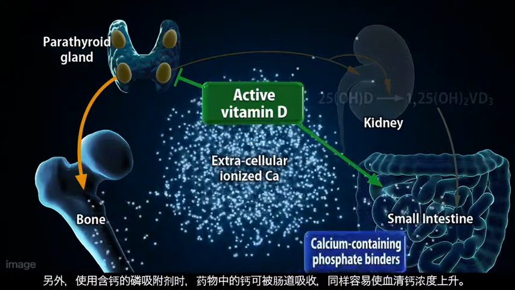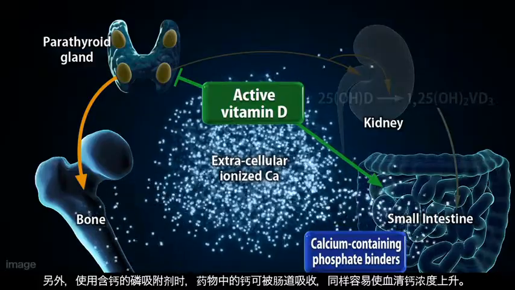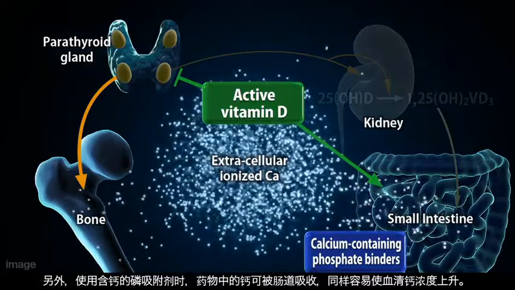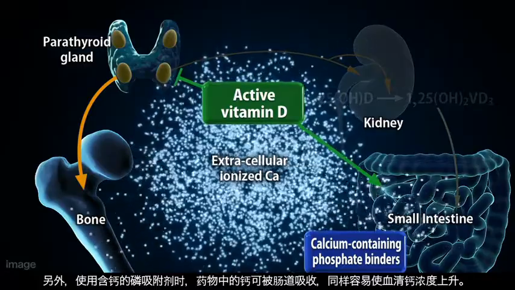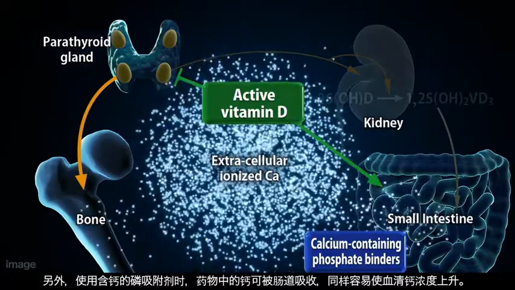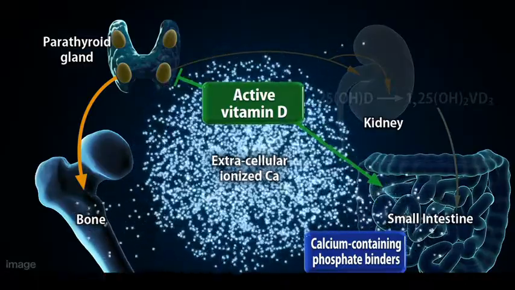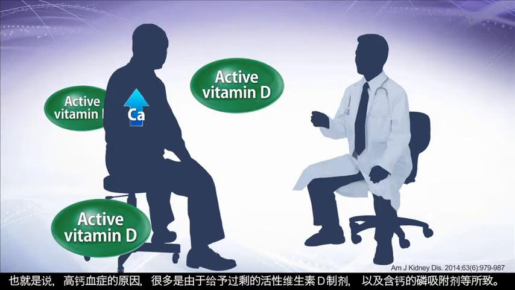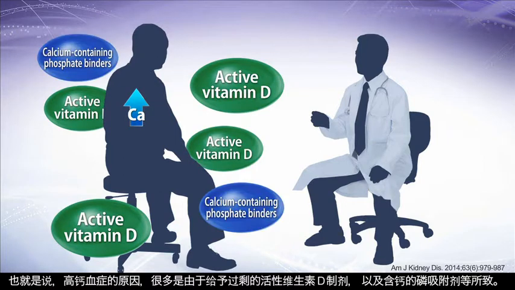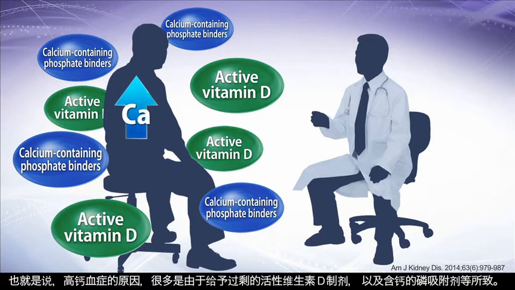In addition, the use of calcium-containing phosphate binders also increases serum calcium concentrations because calcium within the drug is frequently absorbed by the intestine. This means that numerous cases of hypercalcemia may be caused by overdoses of active vitamin D and calcium-containing phosphate binders.